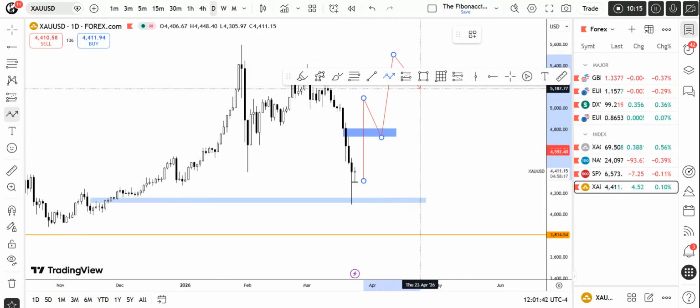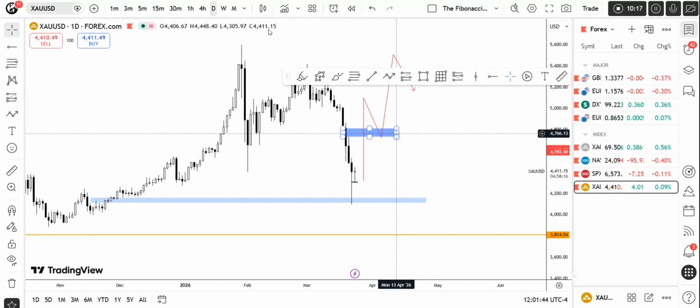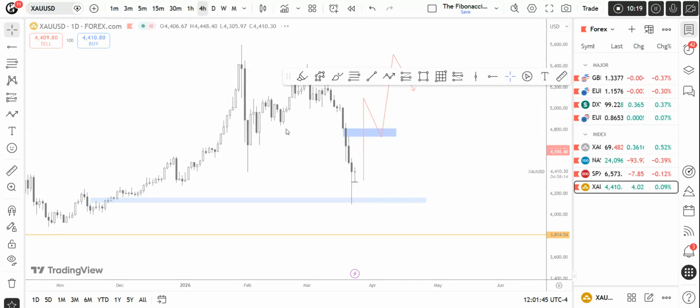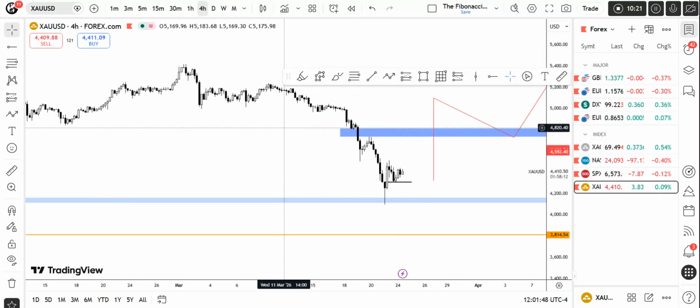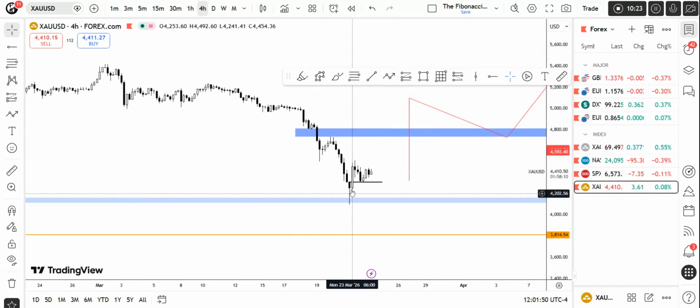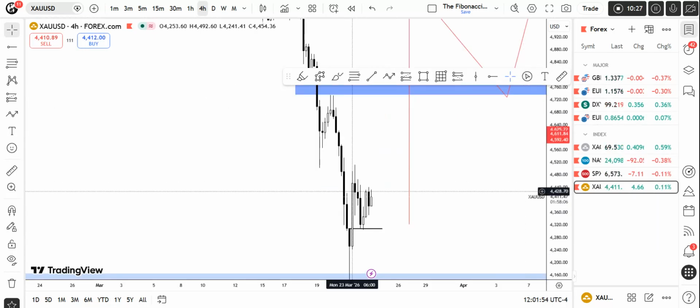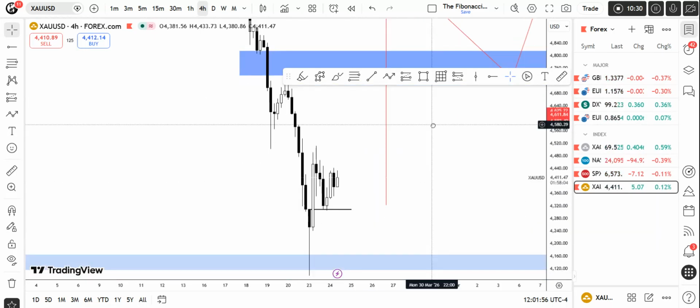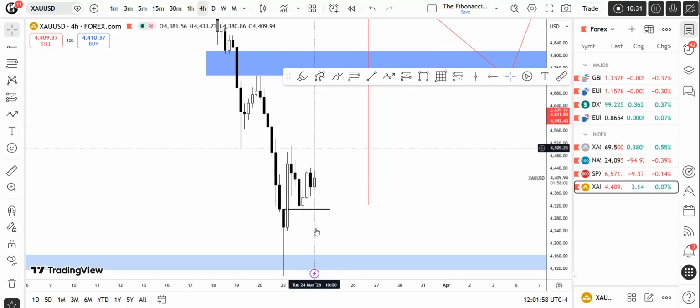So I will go to the 4 hour chart because it is cleaner than the daily chart. If we go to the 4 hour chart, we can realize that we have basically closed above this area. It is creating an order block. But we are basically creating a kind of range-bound thing because we are not expanding at this area.